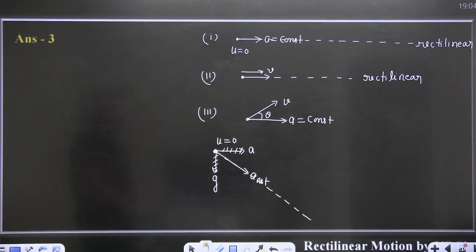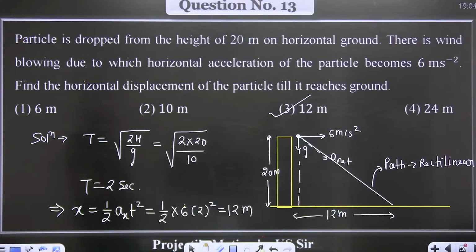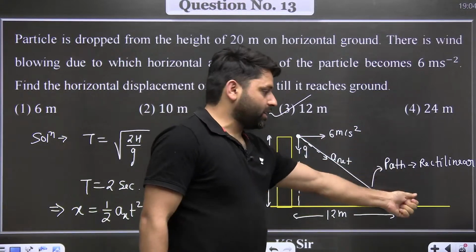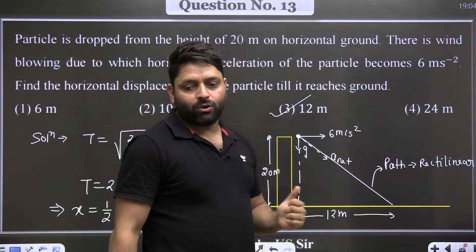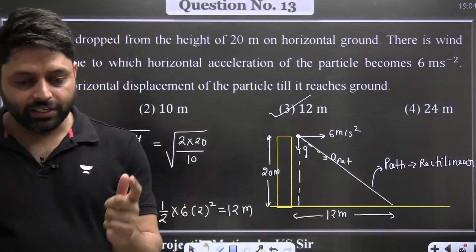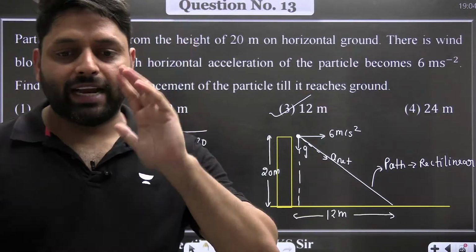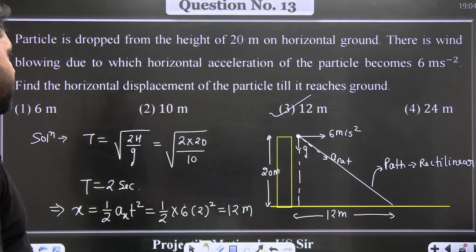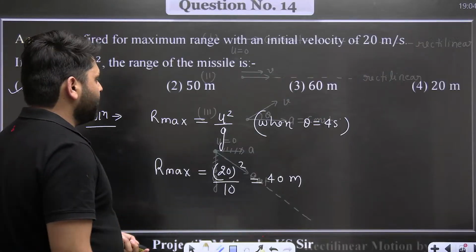Got it? Why will the motion in the previous case be rectilinear, not projectile? Because this is not the velocity. If this would have been the velocity, then it would be projectile, a parabolic path. But the initial velocity is 0 and the particle is given a net acceleration. So it will move along that line and it will be rectilinear motion.